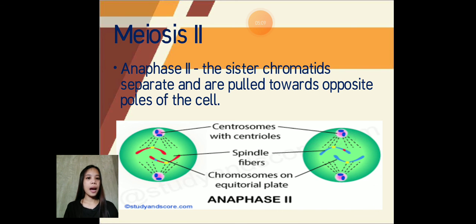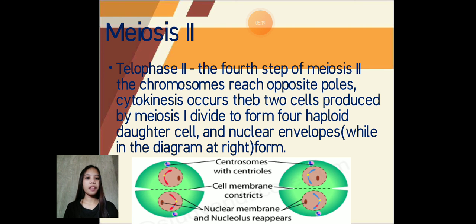Next is anaphase 2. In anaphase 2, the sister chromatids separate and are pulled toward opposite poles of the cell. And we have telophase 2. The fourth step of meiosis 2, the chromosomes reach opposite poles. Cytokinesis occurs. The two cells produced by meiosis 1 divide to form four haploid daughter cells, and a nuclear envelope forms, as in the diagram at right.